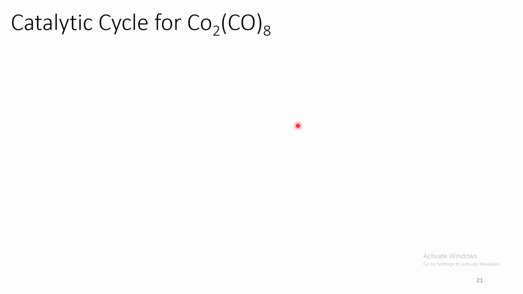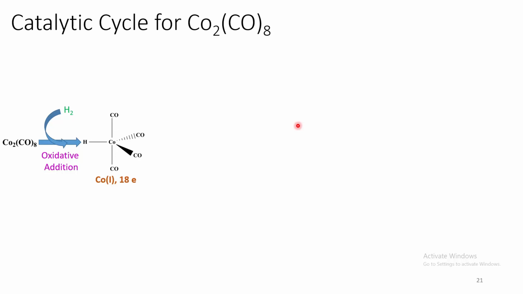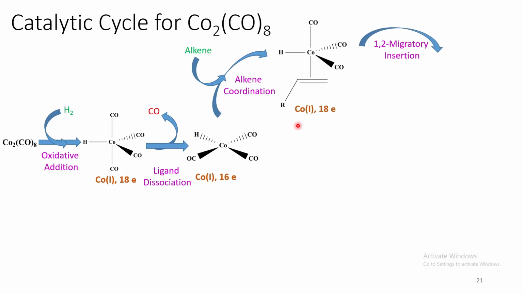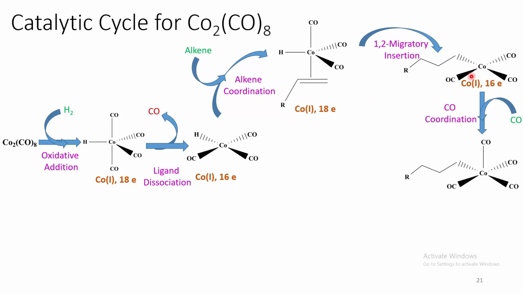Let us come to the catalytic cycle for this catalyst. Now, this dimeric catalyst undergoes oxidative addition of hydrogen to give rise to this monomeric complex, which undergoes dissociation of one carbon monoxide ligand to generate this active catalyst. Now, that undergoes alkene coordination to give rise to this complex. Then, again this alkene undergoes 1,2 migratory insertion of this hydride to give rise to this complex. Then it undergoes carbonyl coordination followed by 1,1 migratory insertion.